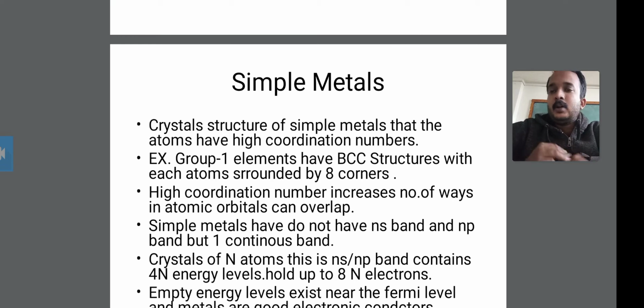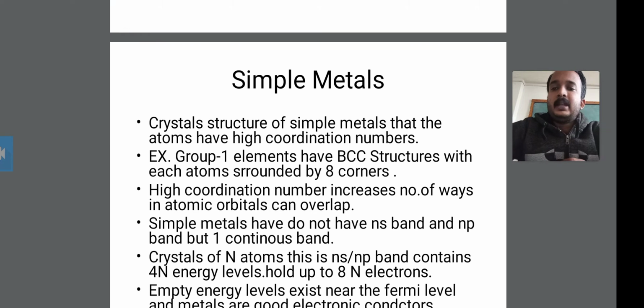You should also know the elements of group 1, such as hydrogen and beryllium. These group 1 elements have the bcc structure, that is, a body-centered cubic structure.